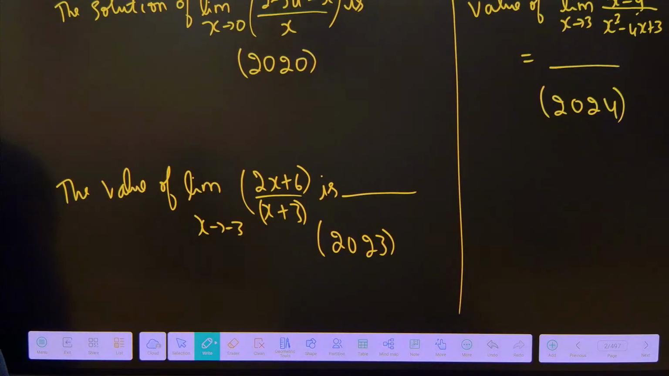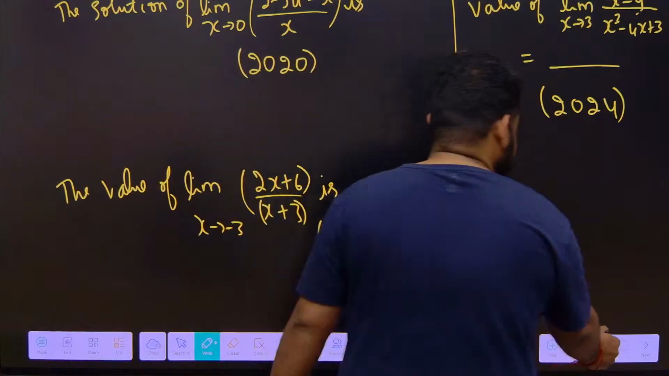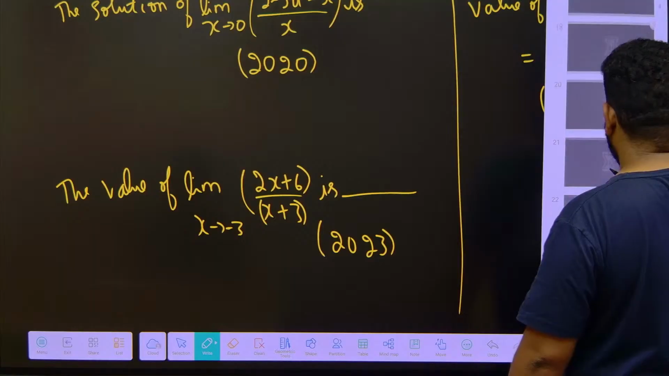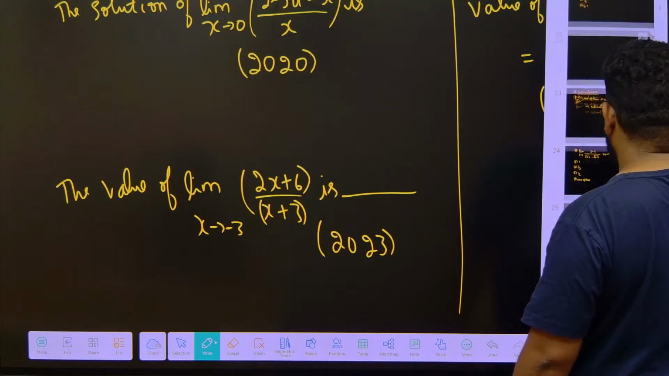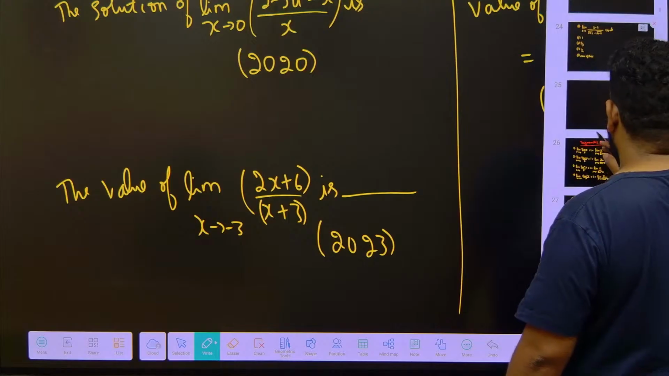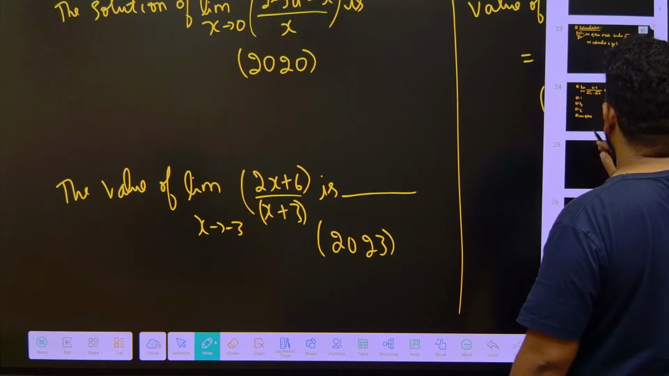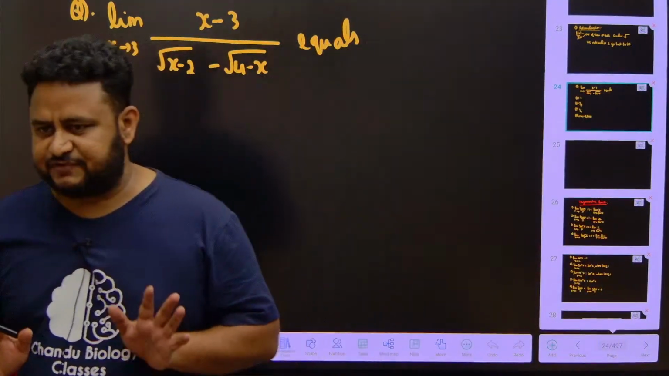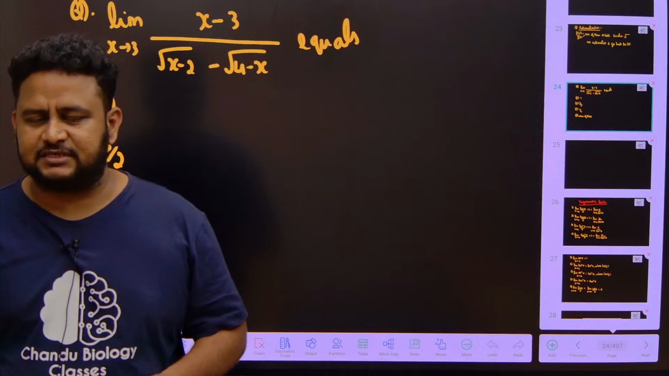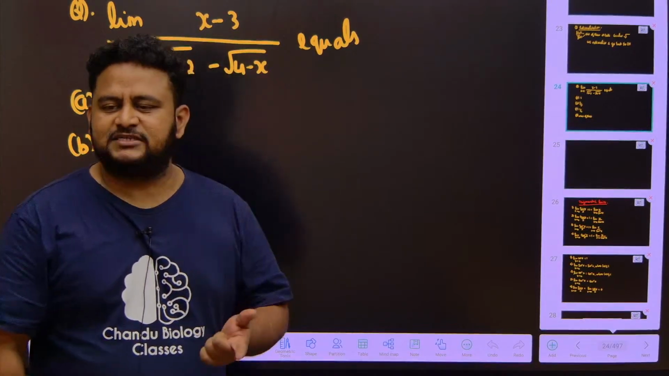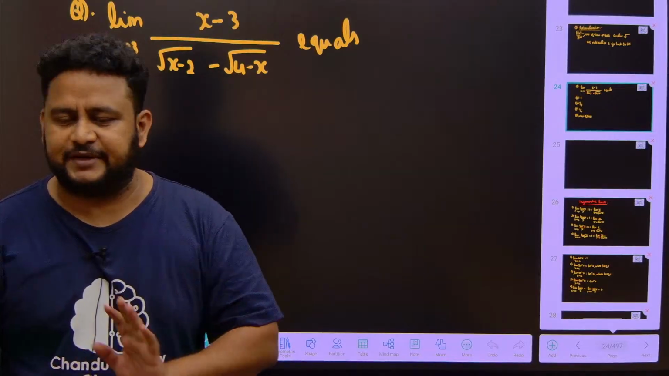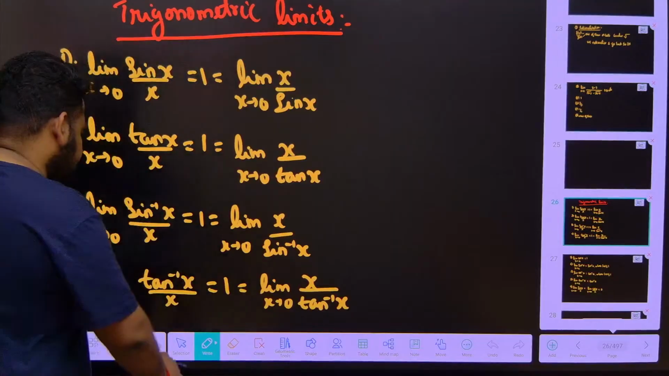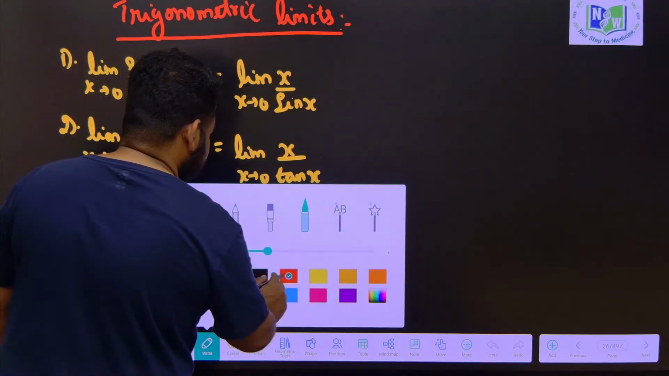Fine. First, let us get back to our concept. We are done up till rationalization, limits by rationalization we are done. The next important thing that you have to remember is trigonometric limits. Now it will be easy for you to remember because we have already covered trigonometry. Now let us see what these trigonometric limits are. Out of these, there are very important things that you have to remember.